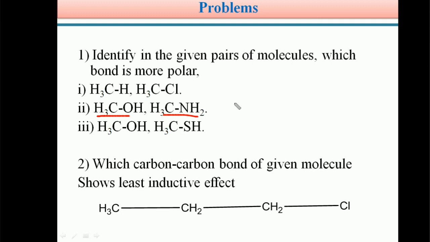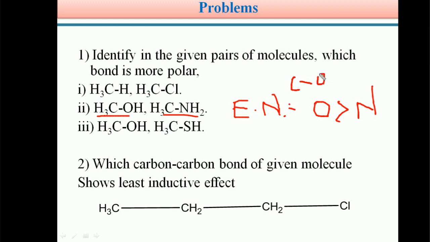Students, we know the electronegativity of oxygen is higher than that of nitrogen. Therefore, the carbon oxygen bond is more polar when compared with the carbon nitrogen bond.